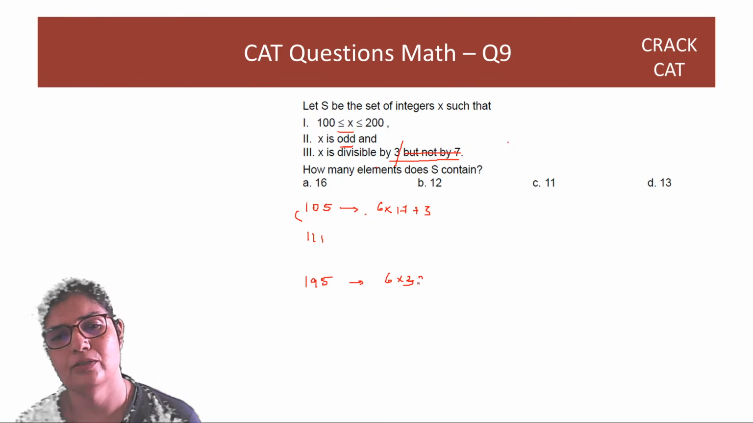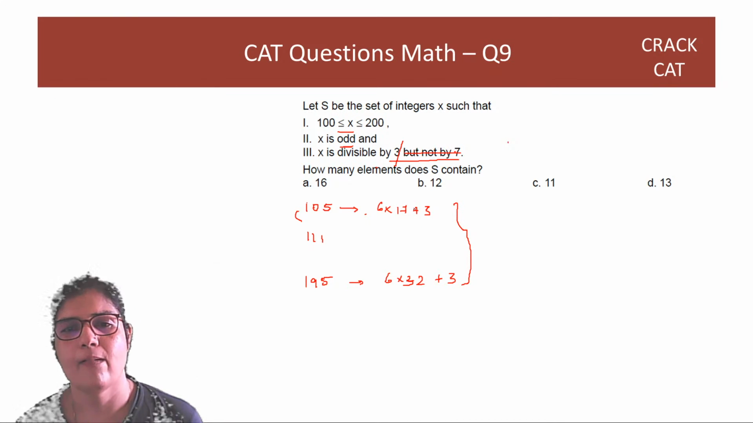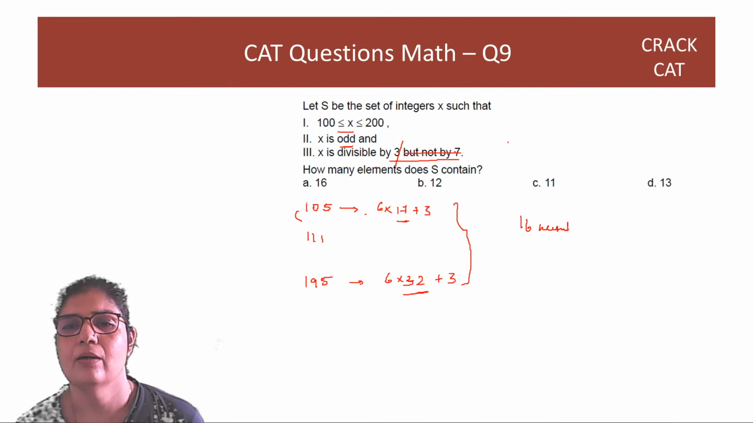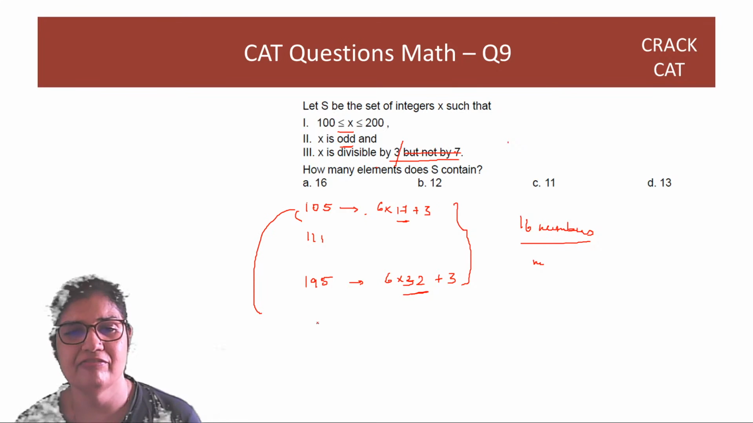192, 6 into 32 plus 3. So how many numbers do we have here? Starting from 17, ending with 32, we have 16 numbers. But these will also include multiples of 7. So how many multiples of 7 are there? There is 105.